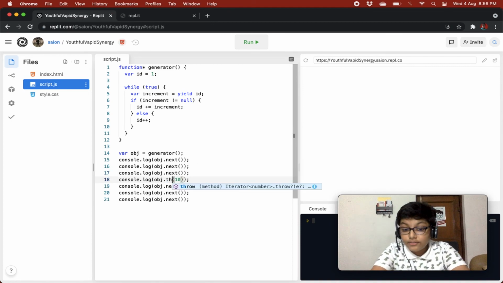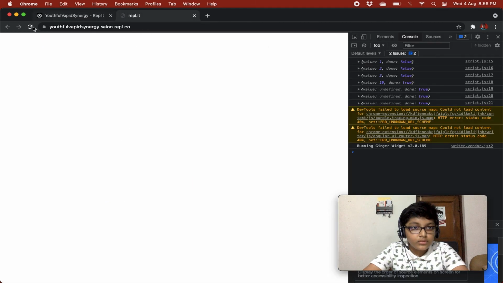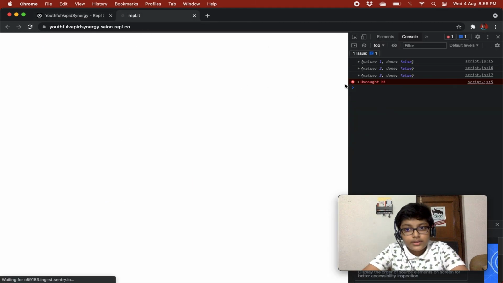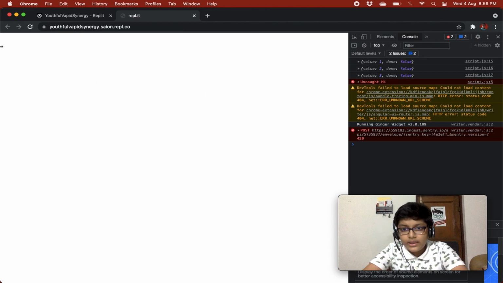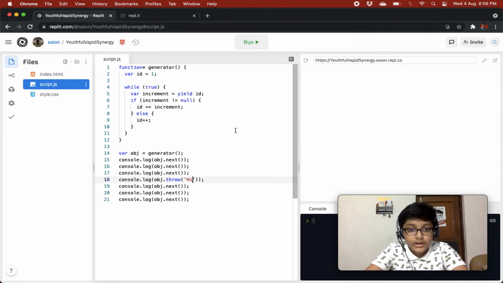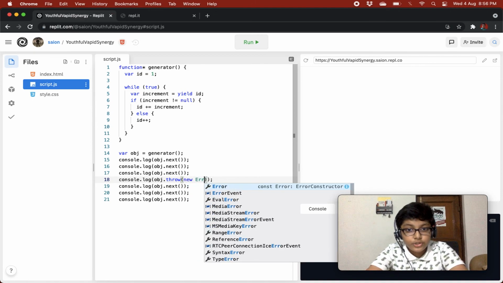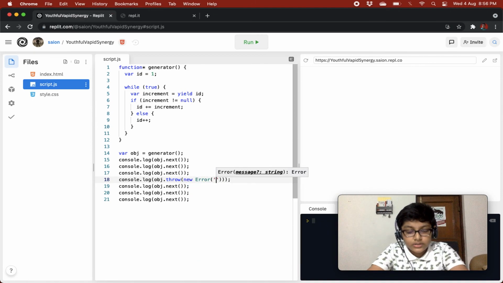And finally we have the throw method. So basically you can give anything over here, like hi, and it will just show uncaught hi. If you want to make this a better error, you can just create a new Error object, so new Error, and just pass this hi.